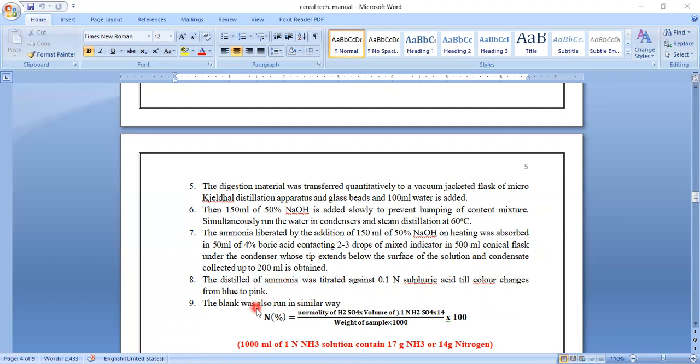Then the distillate of ammonia is titrated against 0.1 normal sulfuric acid till the color changes from blue to pink.